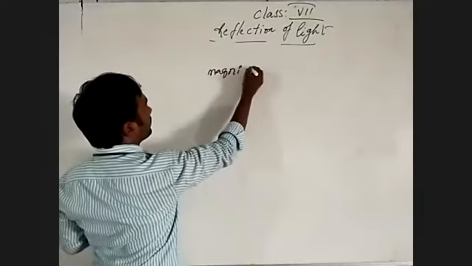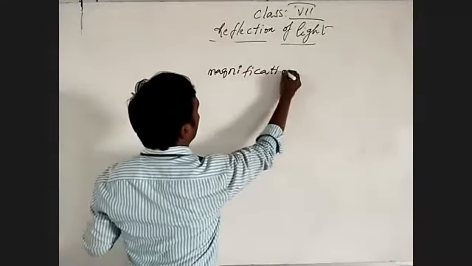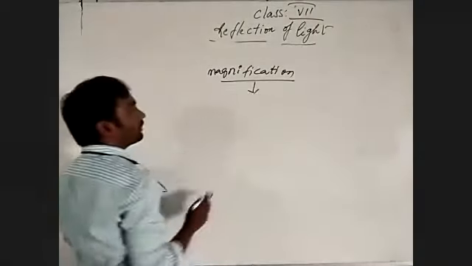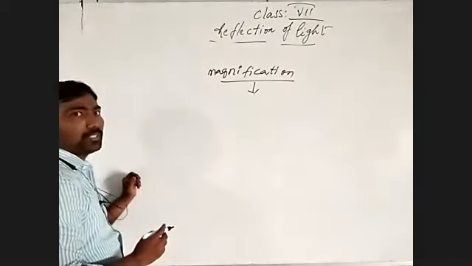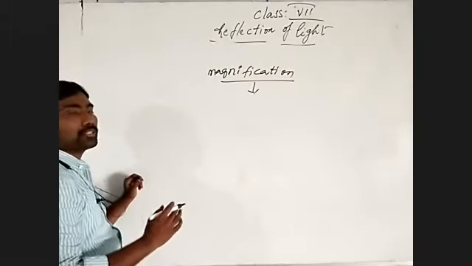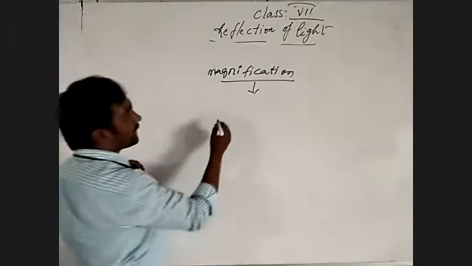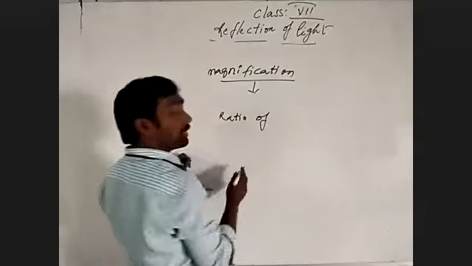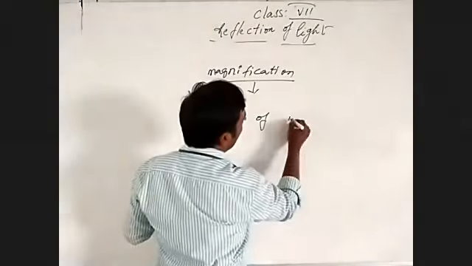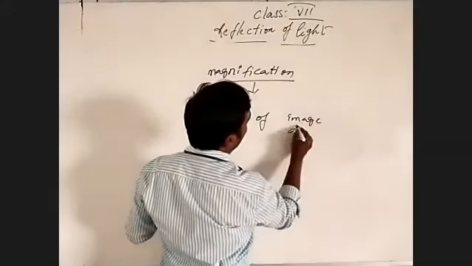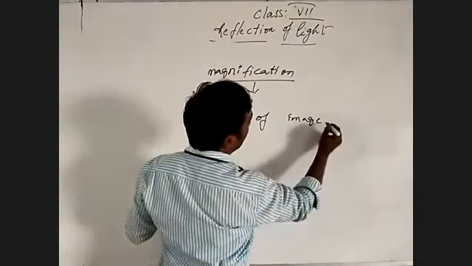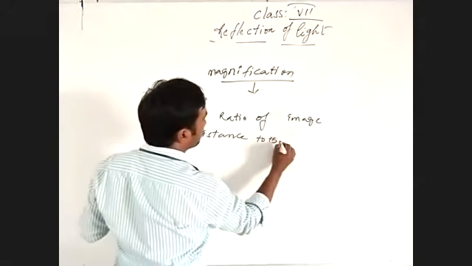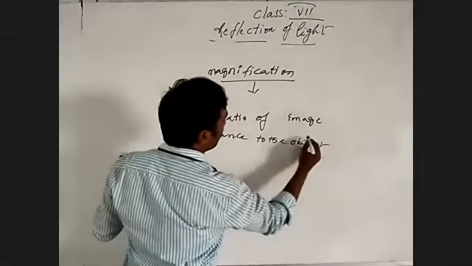Magnification. What is that? Magnification is a characteristic of an image. It explains the size of the image. It is a ratio, that is, a division: the ratio of image distance to object distance.